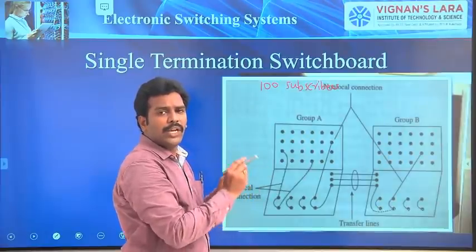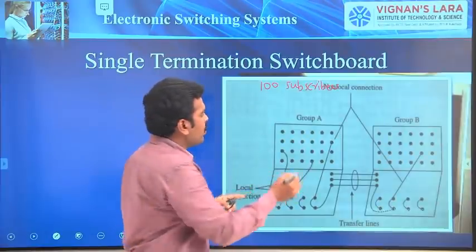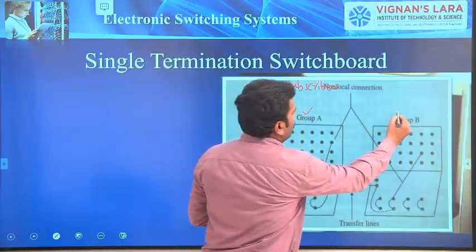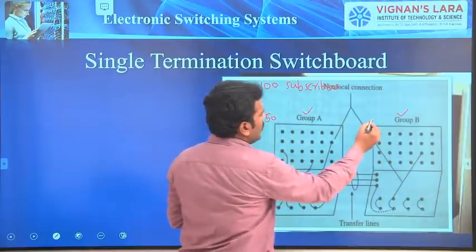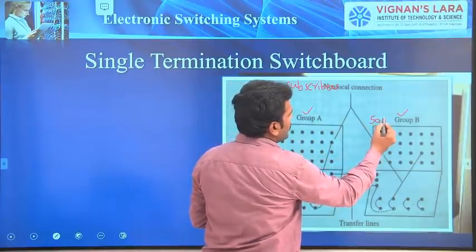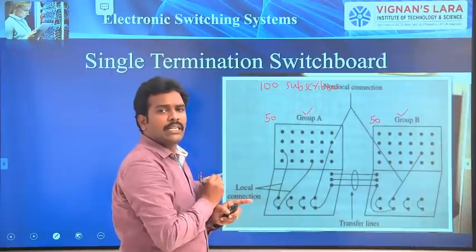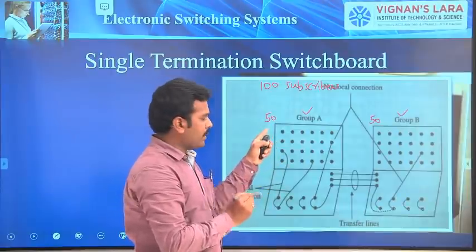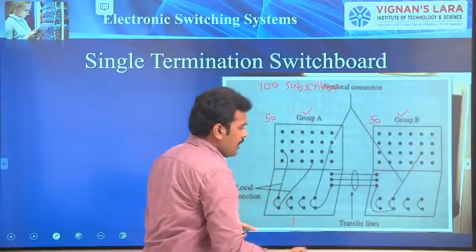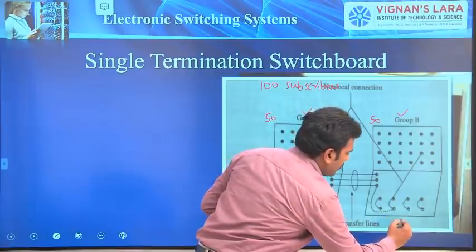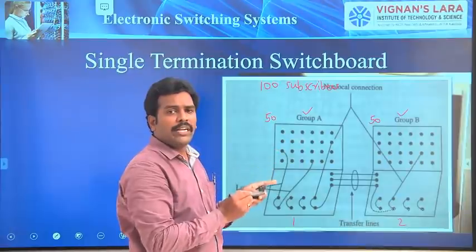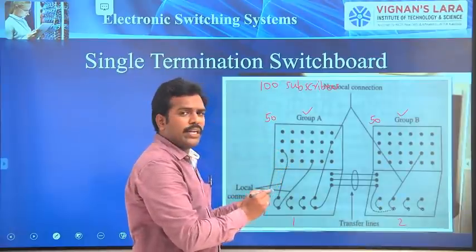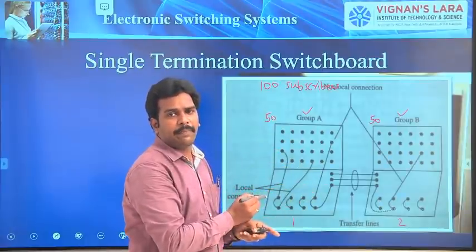But in this case, we divide the subscribers into Group A and Group B. In Group A, I accommodate 50 subscribers, and in Group B, another 50 subscribers. Therefore, it is easy to handle 50 subscribers by one operator and 50 by another operator. So in single termination, to accommodate 100 subscribers, we require 2 operators.